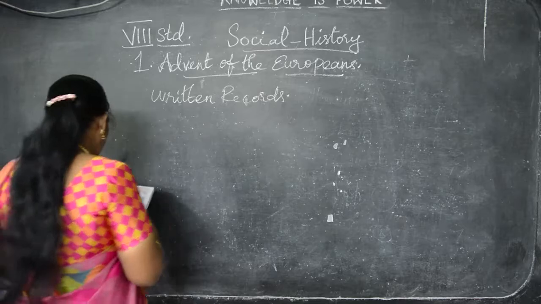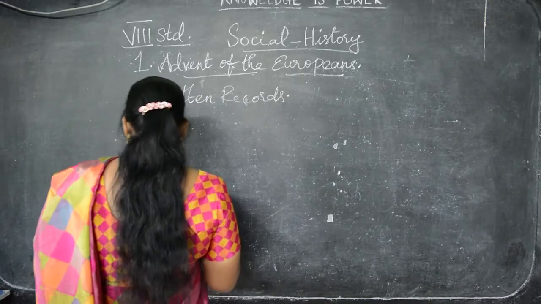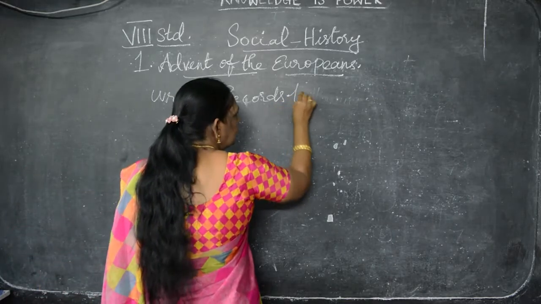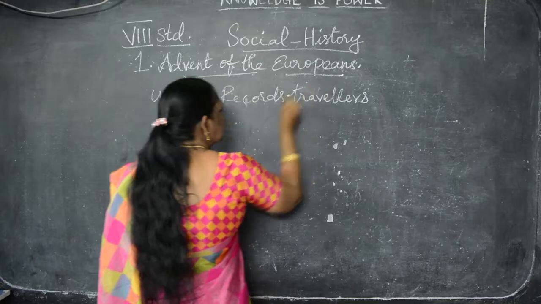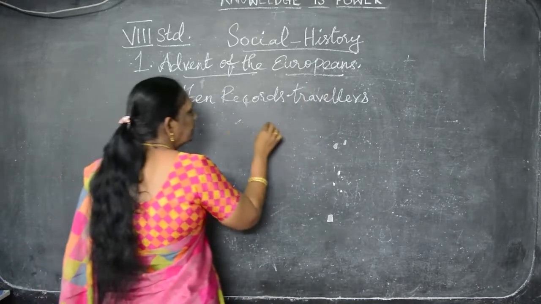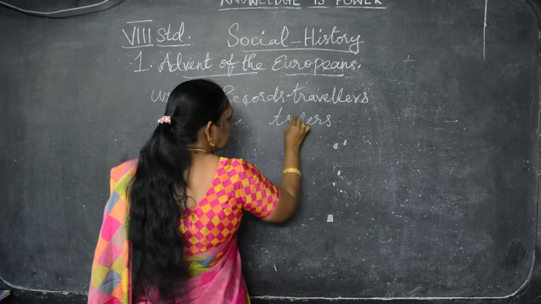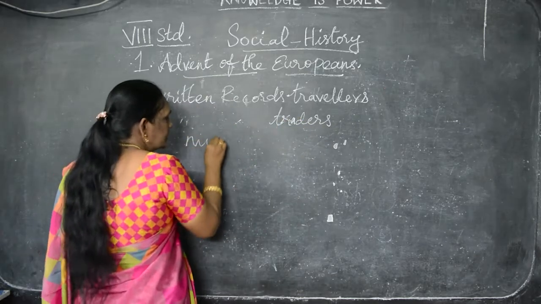Understand? So, there are written records of the foreign travelers, written records of the traders, and of the missionaries.